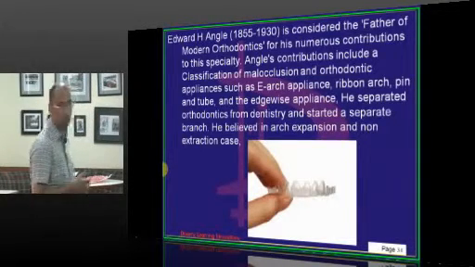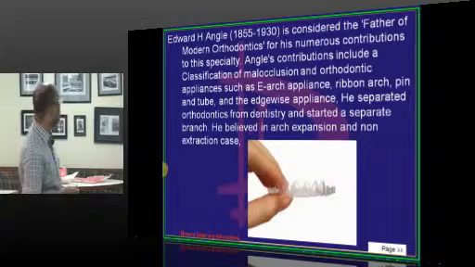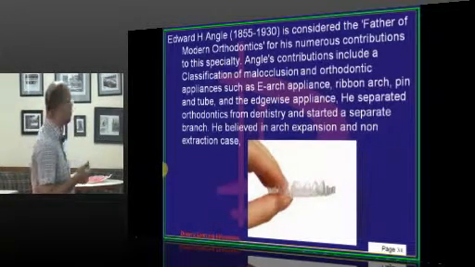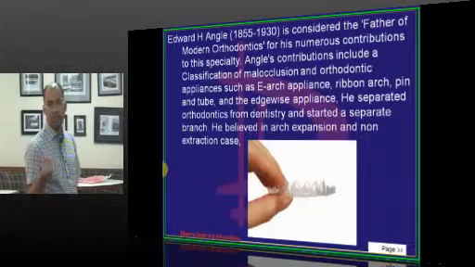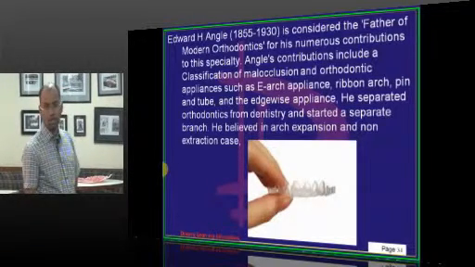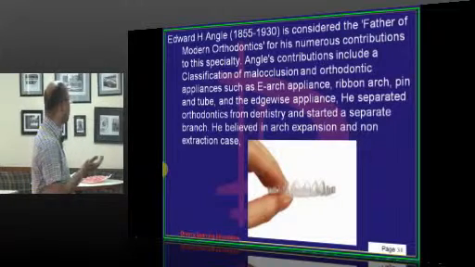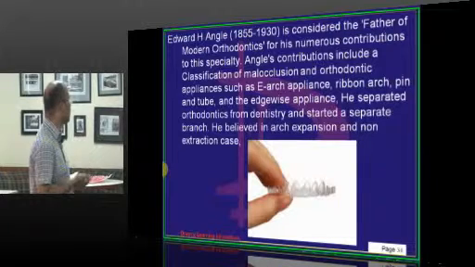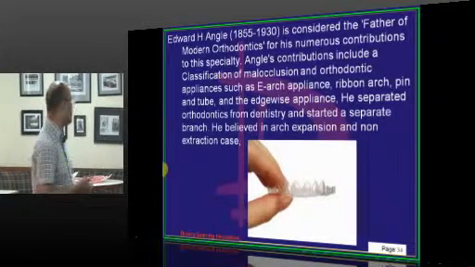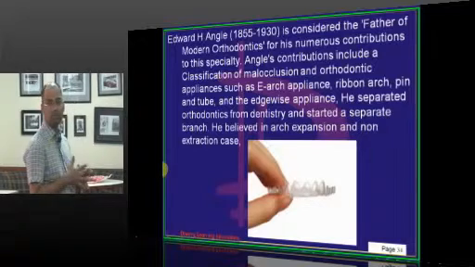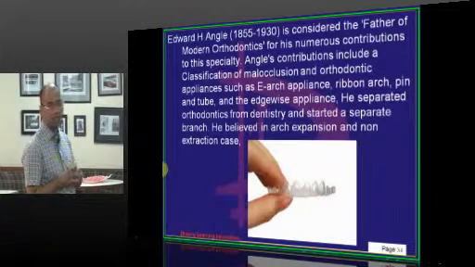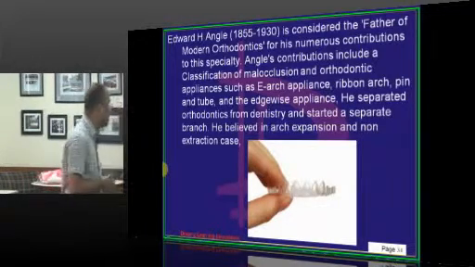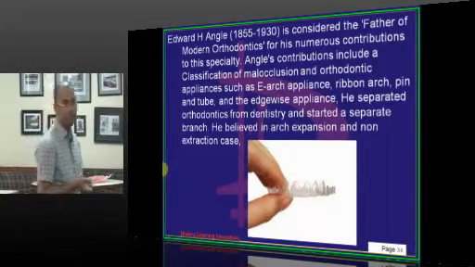His contributions were numerous to the specialty of orthodontics. His classification of malocclusion was also given by him, which we commonly use when we diagnose any case as Angle's class 1, class 2 or class 3. The classification was followed by innumerable appliances like expansion arch, ribbon arch, pin and tube, and edgewise appliance. He first made orthodontics a separate specialty in dentistry, the first specialty in dentistry, and he believed more in arch expansion rather than extraction.